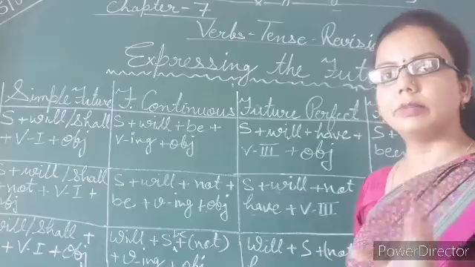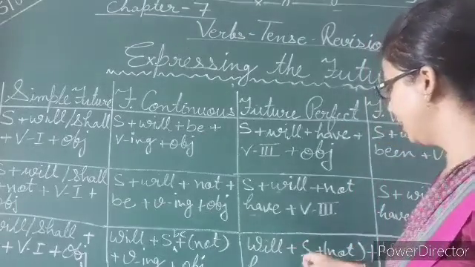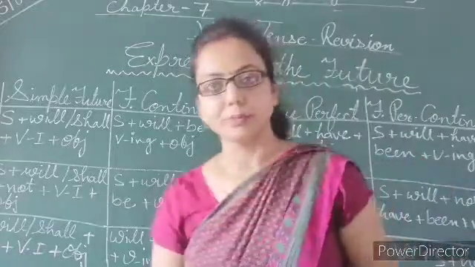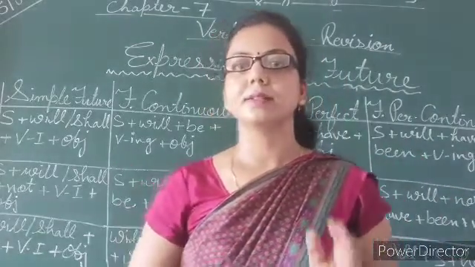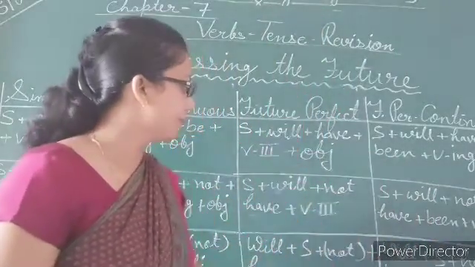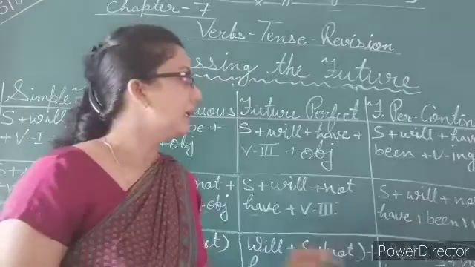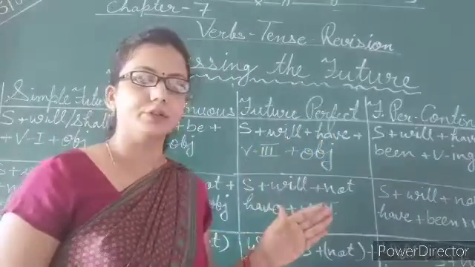Just put your word will at the start and end with a question mark. So, will she have slept? Question mark. Will she have slept? Question mark. This is all about your future perfect tense. Now, let's talk about future perfect continuous.